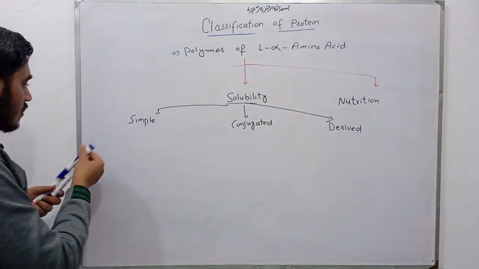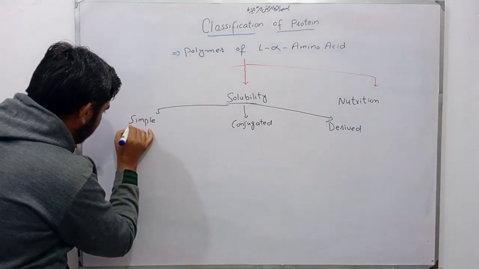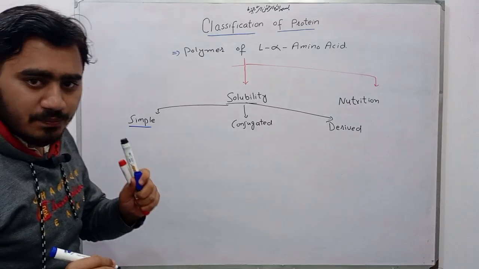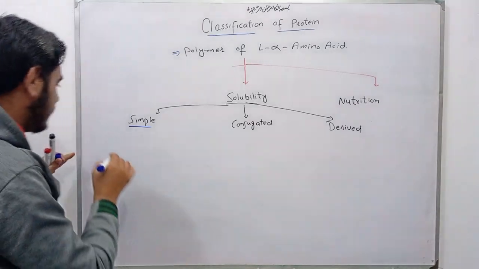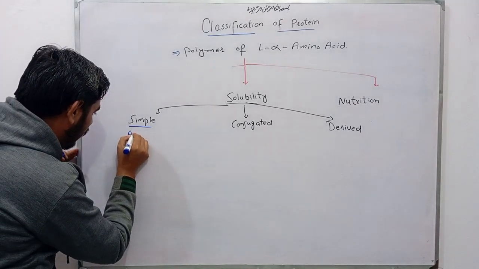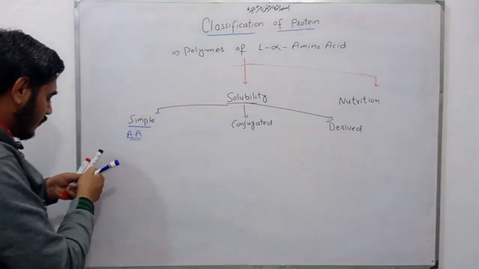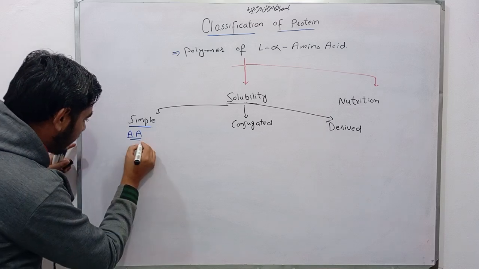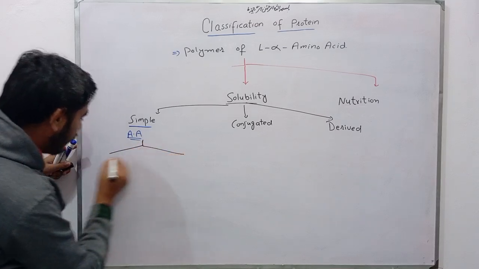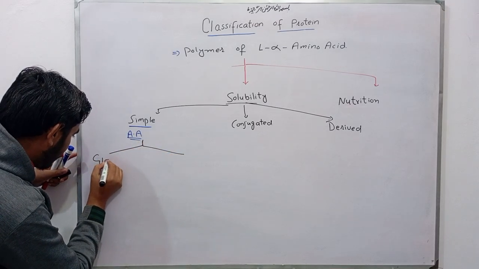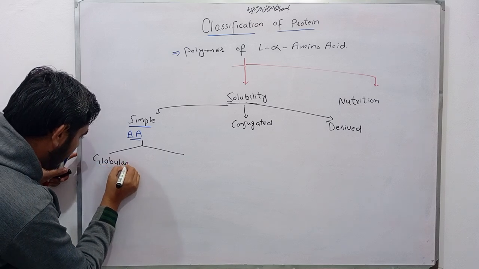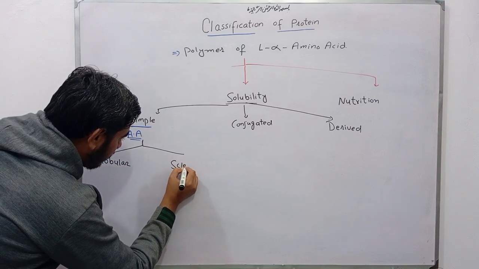Now simple proteins are made up of only amino acids. This simple protein is further classified into globular protein and scleroprotein.